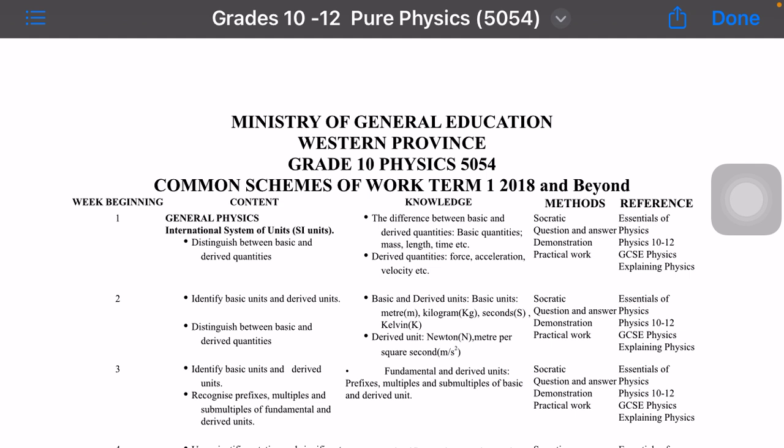So here is the syllabus for Physics 5054, Ministry of General Education, Northern Province. This is in Zambia, but I'm sure even Cambridge Physics 5054 is one and the same. The one in Zambia is one and the same.